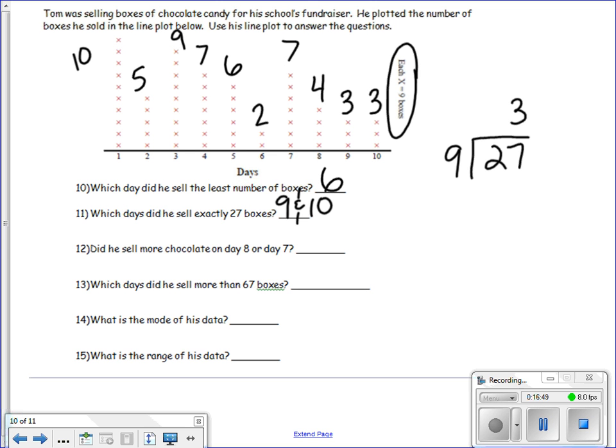Number 12, did he sell more chocolate on day 8 or day 7? Well, on day 8, we have 4 X's, and on day 7, we have 7 X's, so he sold more chocolate on day 7.